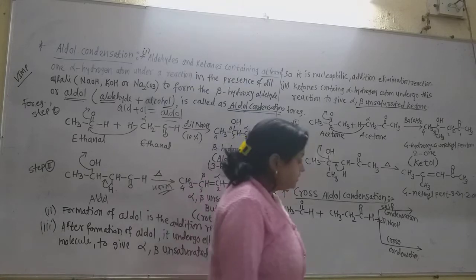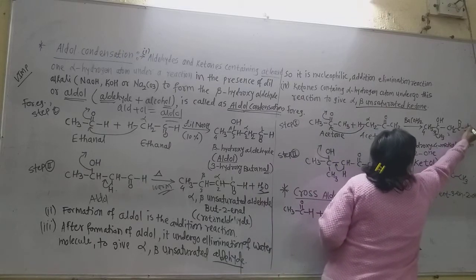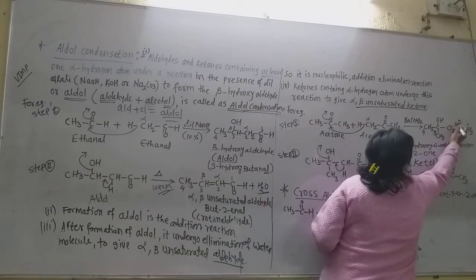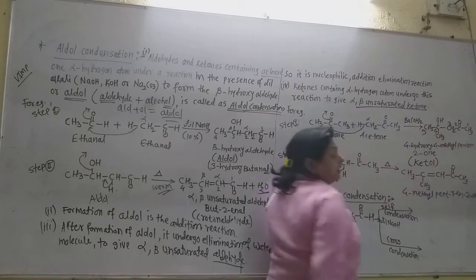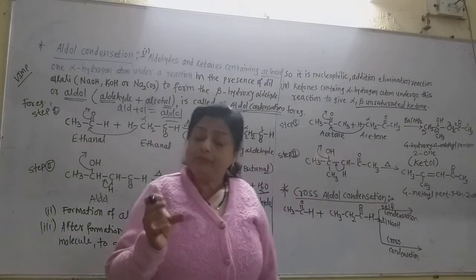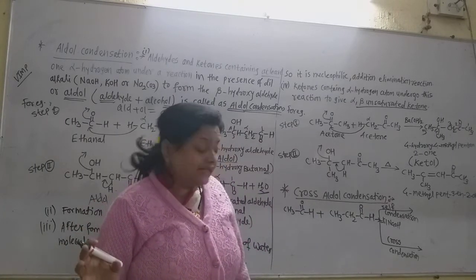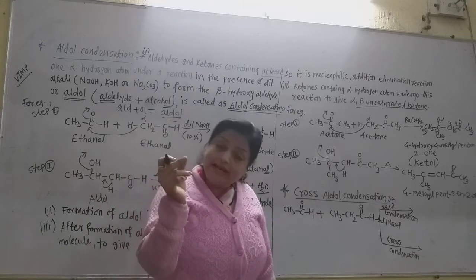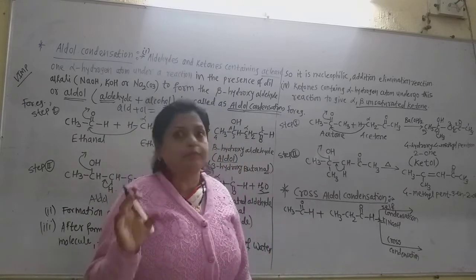Sorry, numbering is done from the ketone C=O group. It is from here 1, 2, 3, 4 and 5. Remember that, because the ketonic group is in the middle, not at the last as in the aldehyde. So numbering is given from that carbon which is nearer to the ketonic functional group.